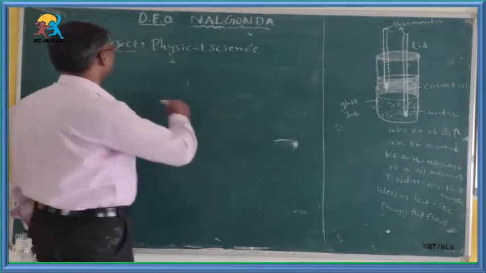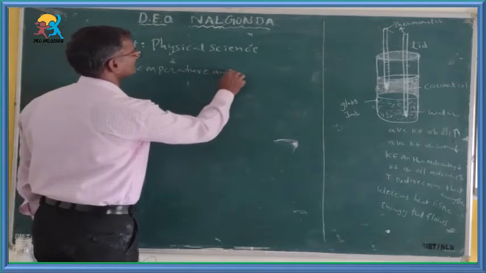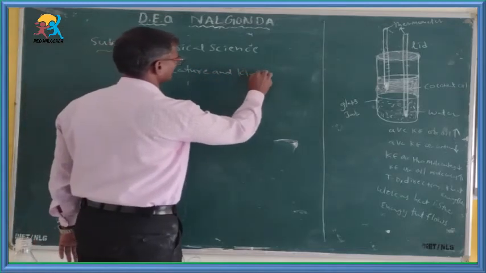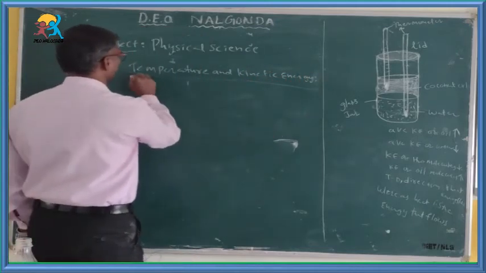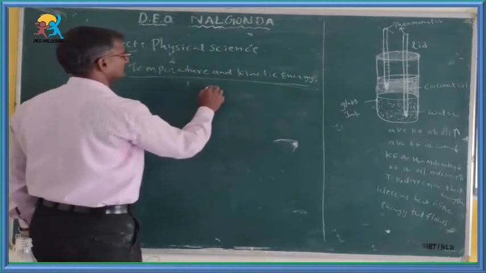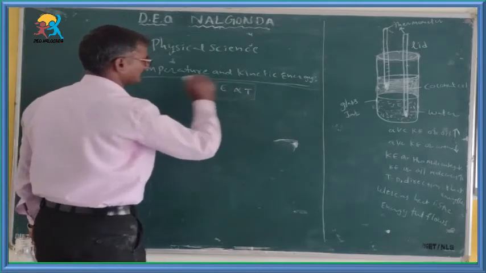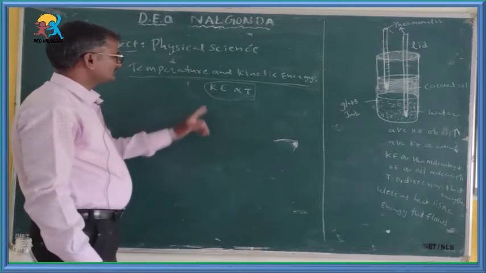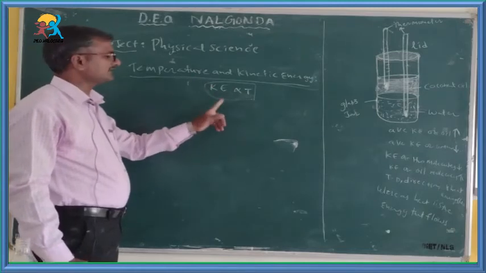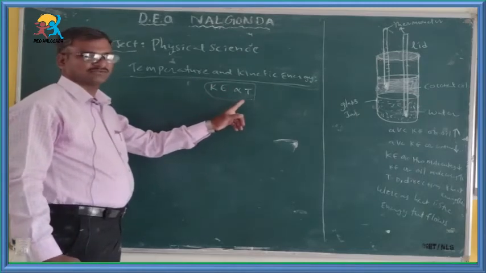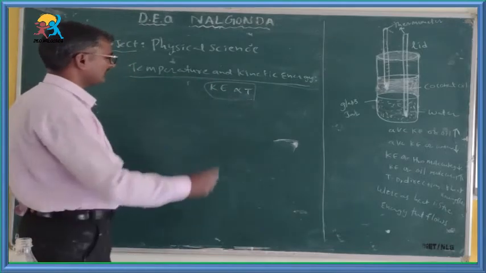Temperature and kinetic energy. The relation between kinetic energy and temperature: KE is directly proportional to T. We are going to show that the kinetic energy of the molecules is directly proportional to the temperature of the molecules, nothing but the temperature of the system. For that we have one activity.